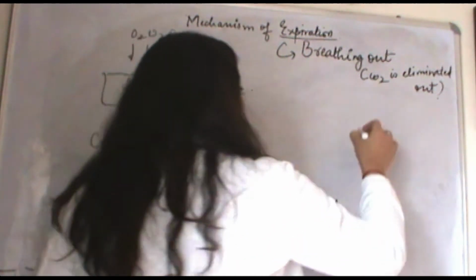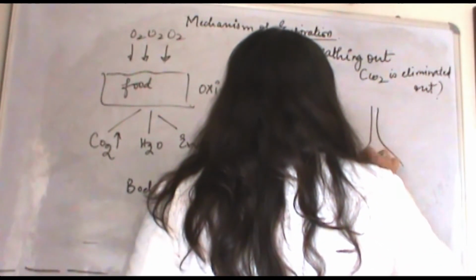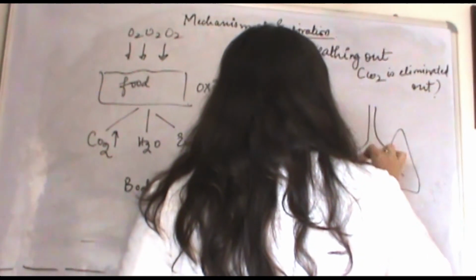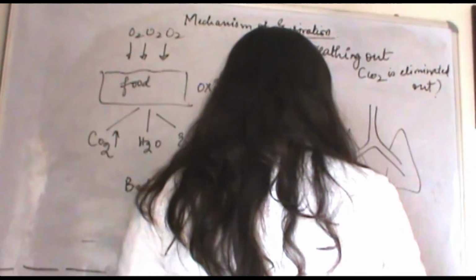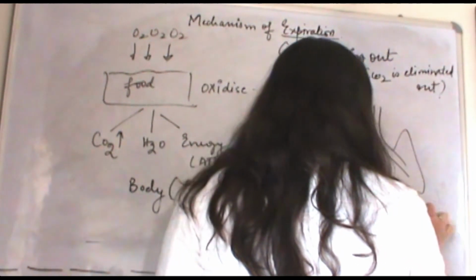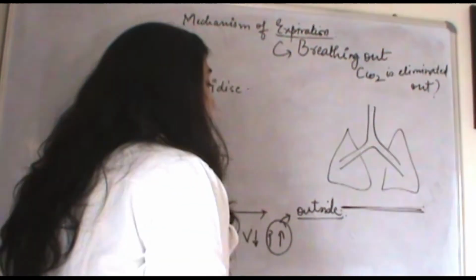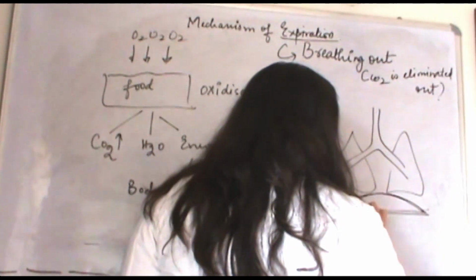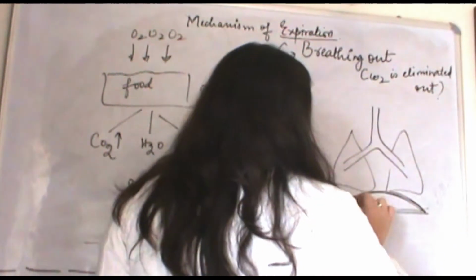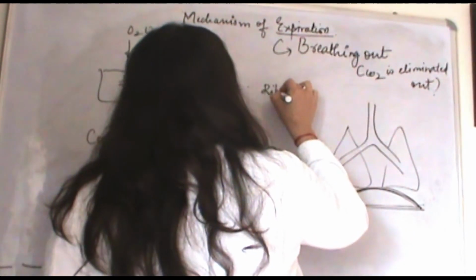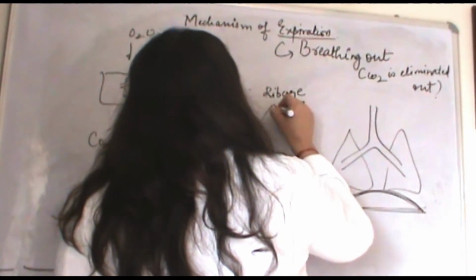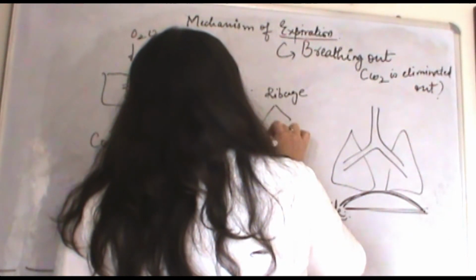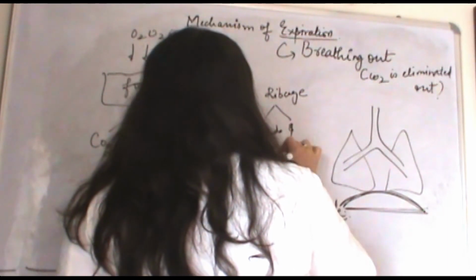So now what is happening? For example, this is your rib cage, just a rough hand diagram, guys. Earlier during inspiration, the volume was more. Now if you want to decrease the volume, the diaphragm will again move upwards to its original dome-shaped position, and the rib cage will move downwards and inwards.